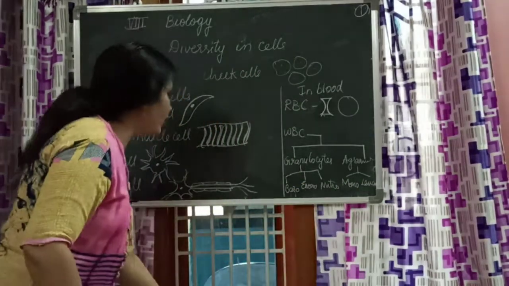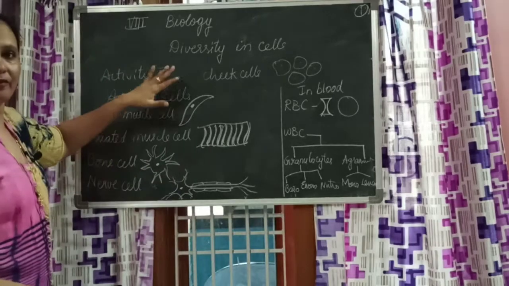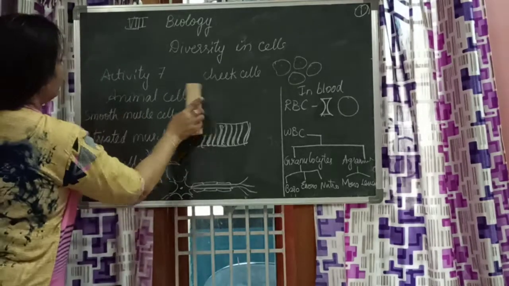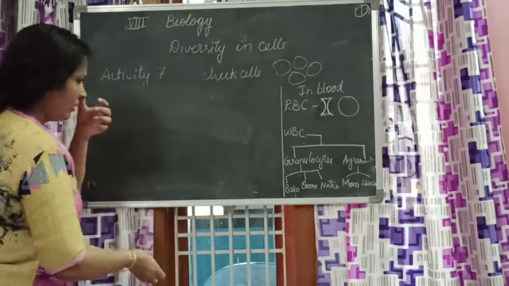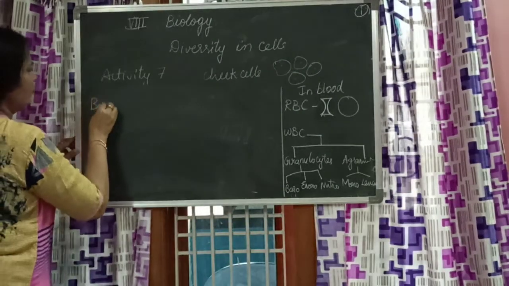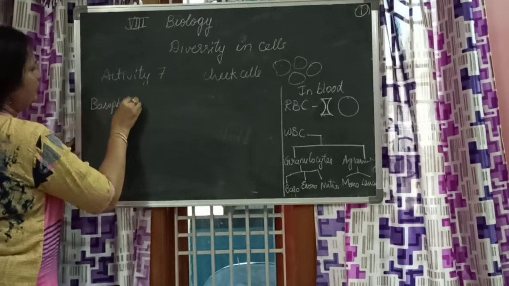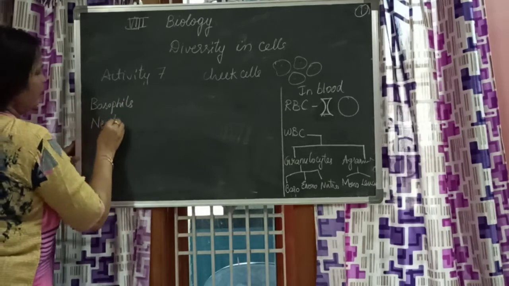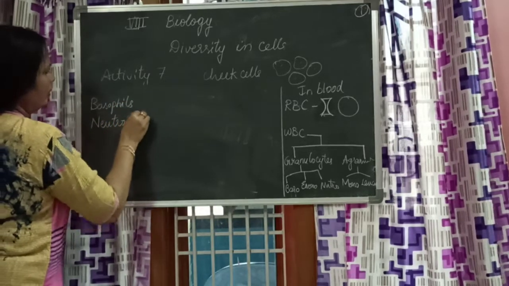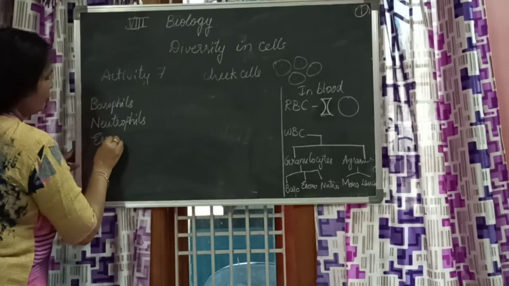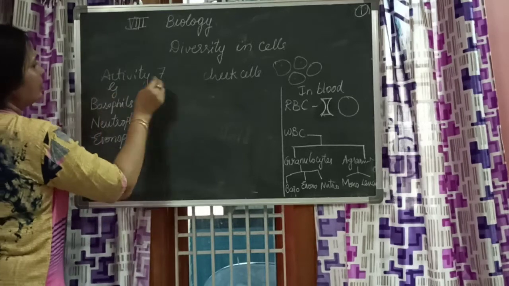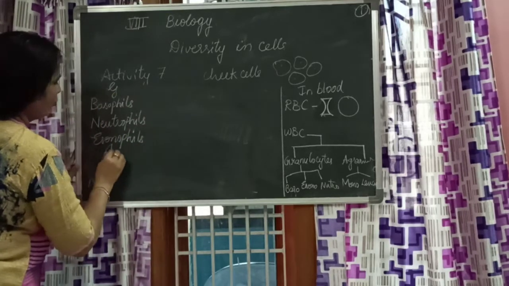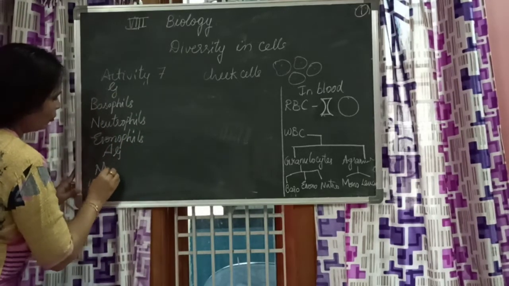Let me wipe the board and explain to you. I hope you took it well here. Now I am going to wipe the board. Basophils, neutrophils, eosinophils. These are granulocytes, and agranulocytes are monocytes